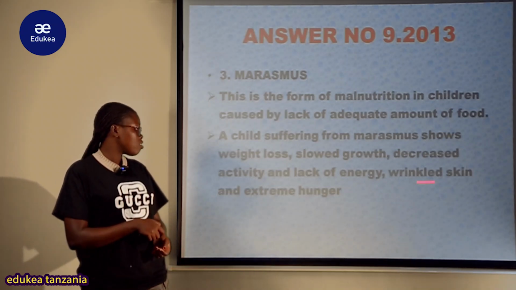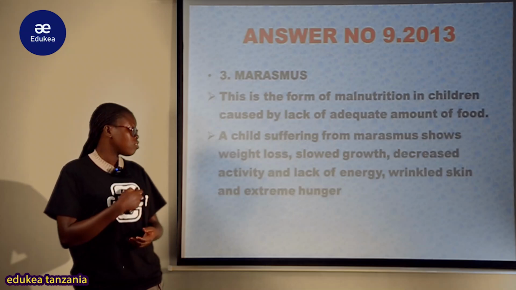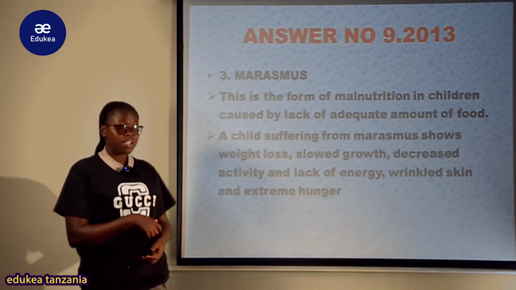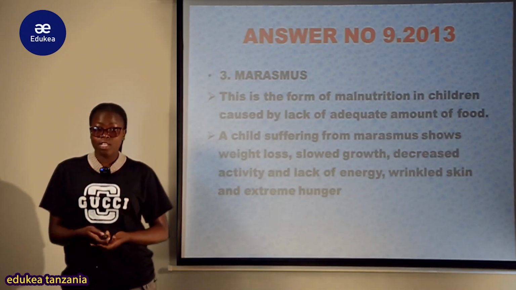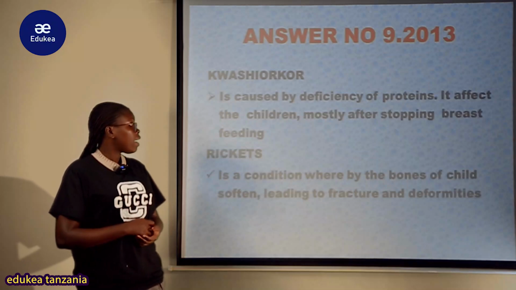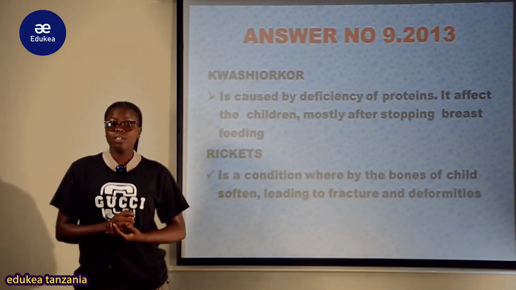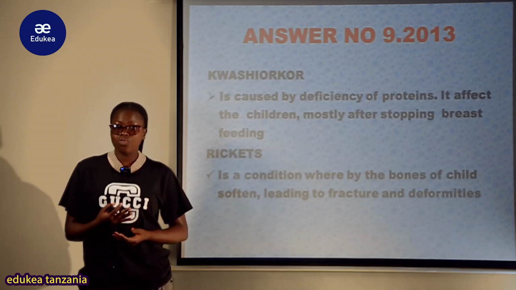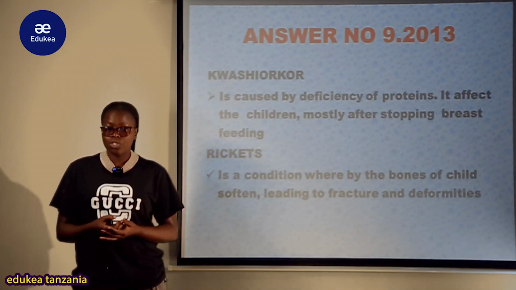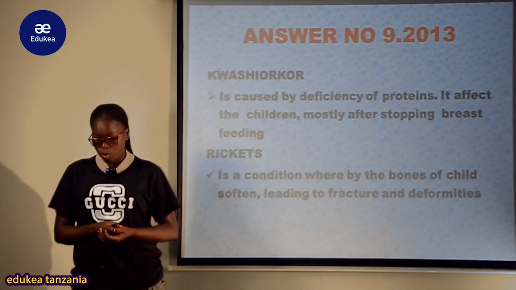Vile vile anakuwa na wrinkled skin, ngozi inakuwa imejikunja, pamoja na extreme hunger, anakuwa ana njaa kupindukia. Another disorder which happens when a person fails to get a balanced diet is kwashiorkor au utapiamlo.